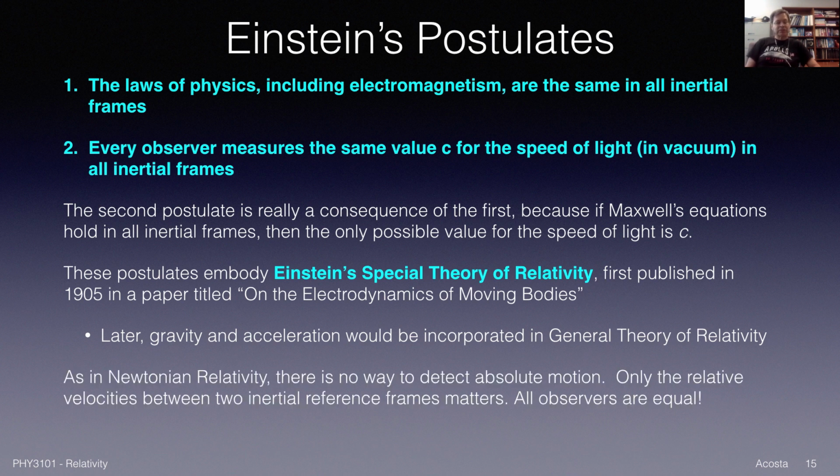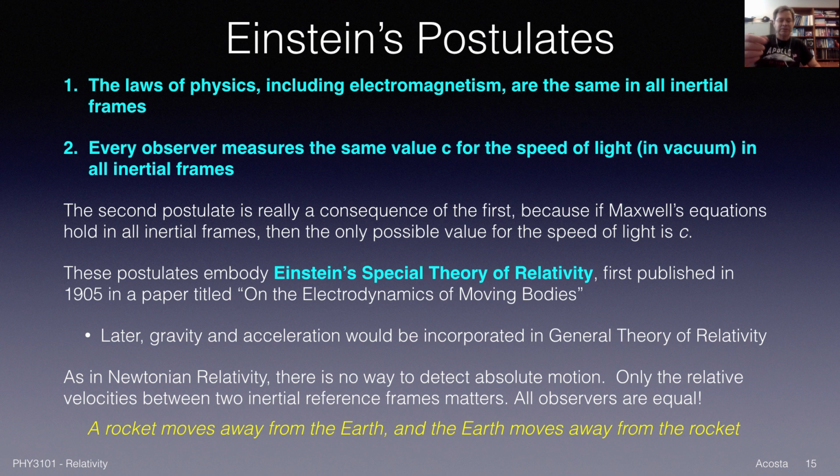Now, as in Newtonian relativity, there is no way to detect absolute motion. It's only the relative velocities between two inertial reference frames that matter. In some sense, this is democracy for observers. All observers are equal. And one way to phrase that is that if you have, say, a rocket move away from Earth, so we see it receding, an equally valid point of view if you are on the rocket is you see the Earth receding in the opposite direction. And those are two equivalent views of the same situation.